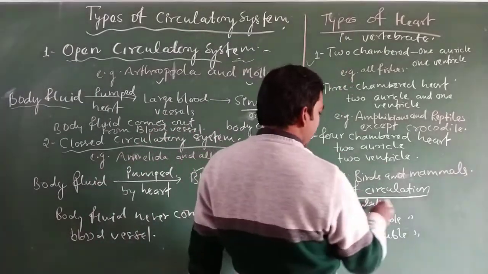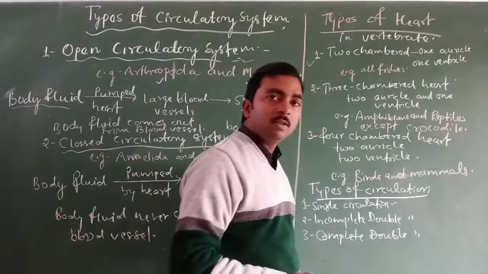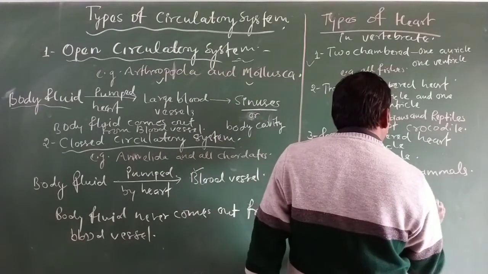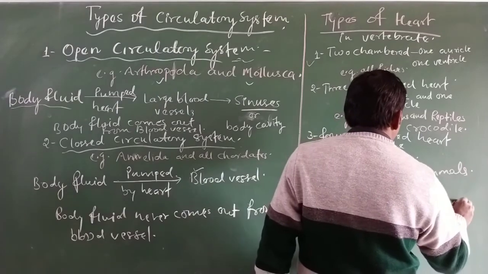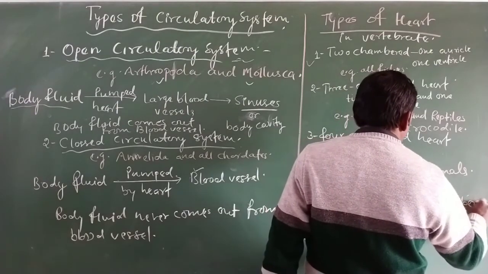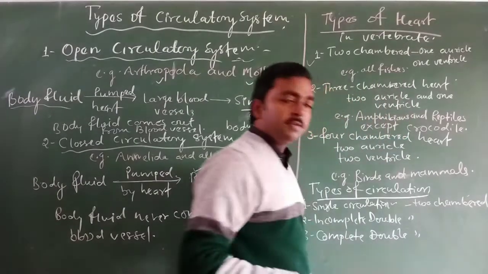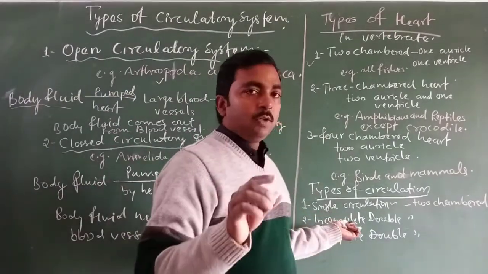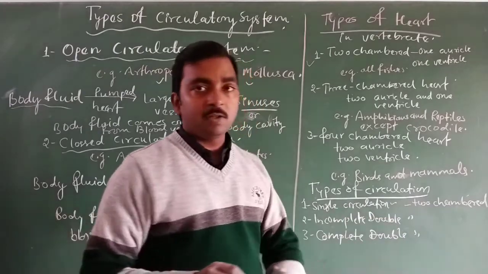So this kind of circulation is called single circulation, and this is found in the case of 2 chambered heart. The animals having a 2 chambered heart show single circulation.